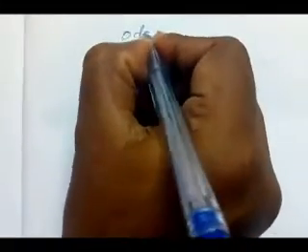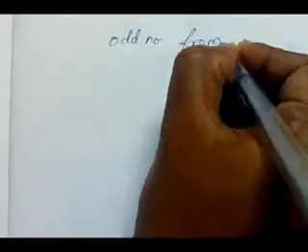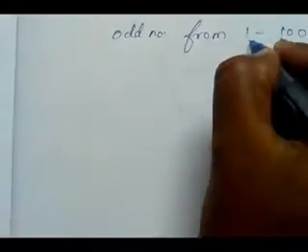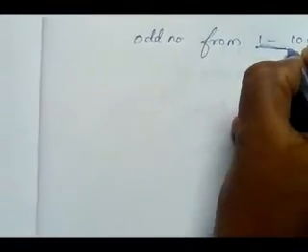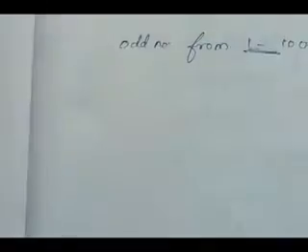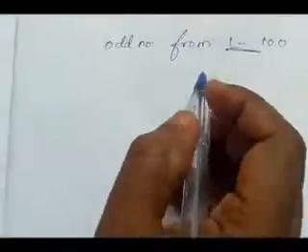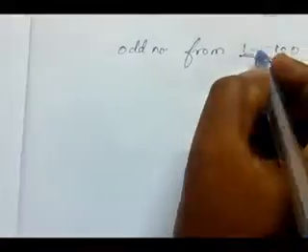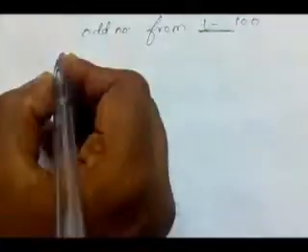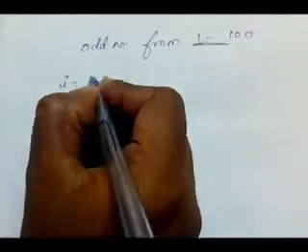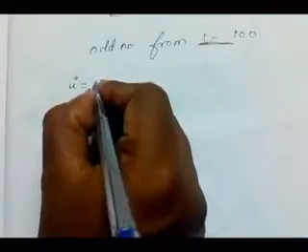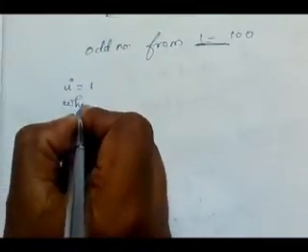We want to print all the odd numbers from 1 to 100. In between, what are the odd numbers that we want to print? How can we do it? See here. First we have to initialize the starting value. I am taking I equal to the starting value, which is 1.